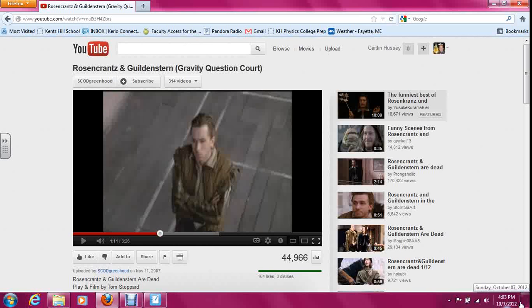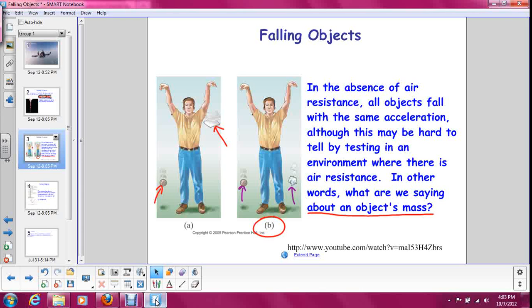So in this video, Rosencrantz is throwing things back into the bin where they belong and discovers that two objects with different masses hit the bottom of the bin at the same exact time. But that's kind of counterintuitive to him because he thinks, oh, the heavier thing should fall faster. It should hit first. And so he tries to demonstrate with a feather and a small steel ball, and what happened there?